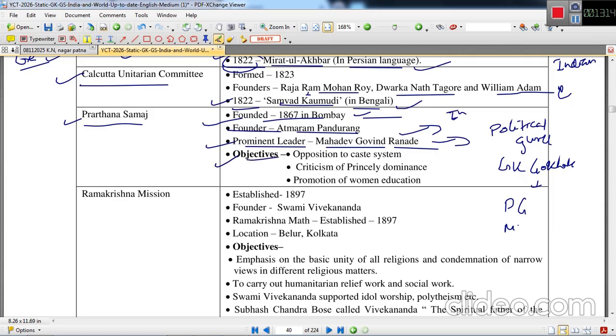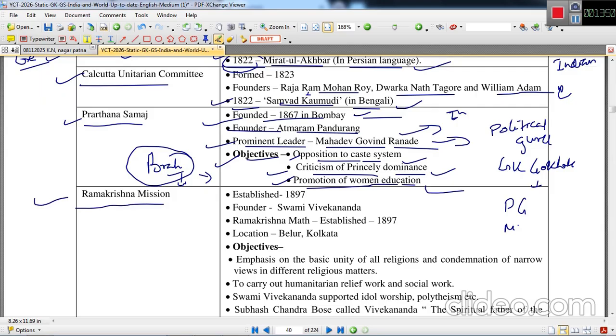If we talk about the objectives of Prarthana Samaj, the objectives were opposition to the caste system and criticism of priestly dominance. Priestly dominance means Brahmans played or tweaked the things according to their requirement. They disallowed many castes from entering temples and so on. And also the objective of Prarthana Samaj was promotion of women's education.